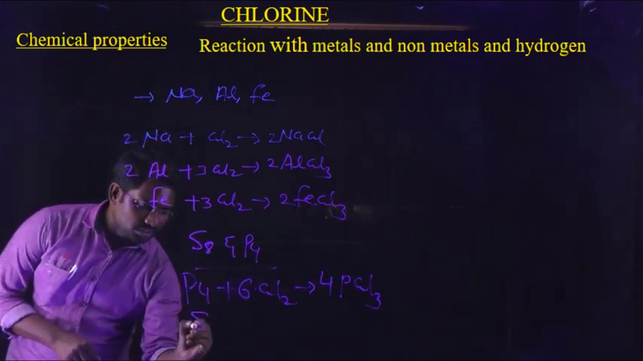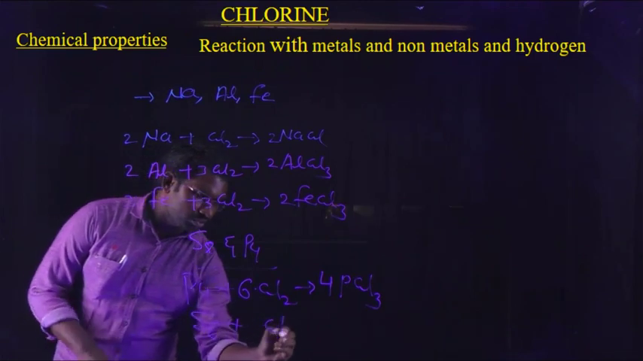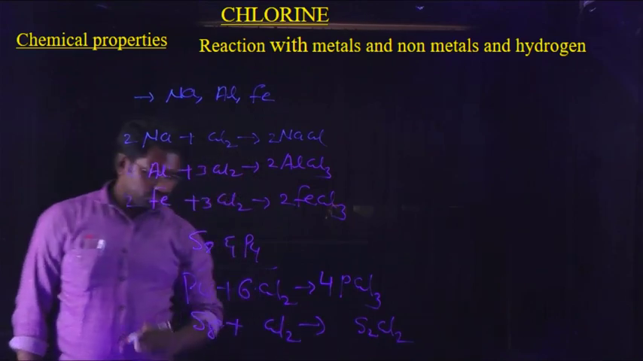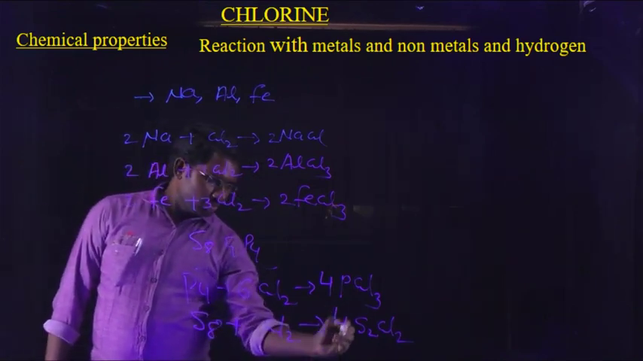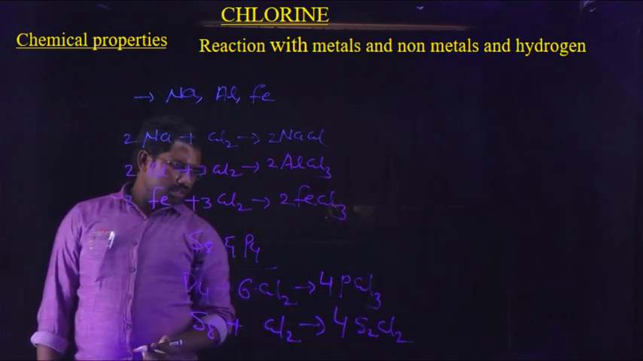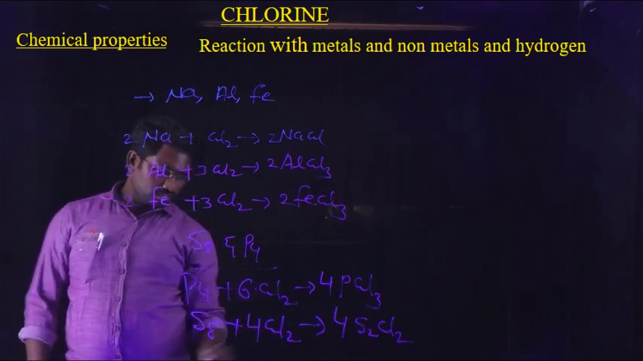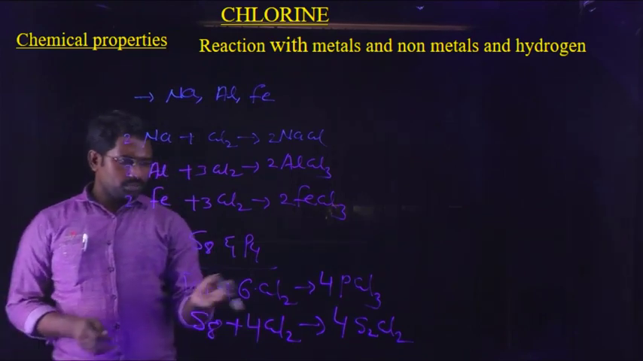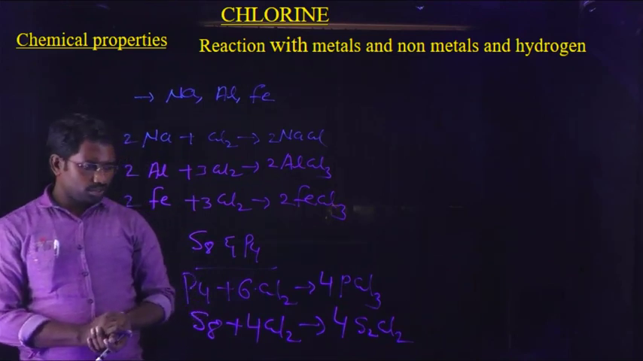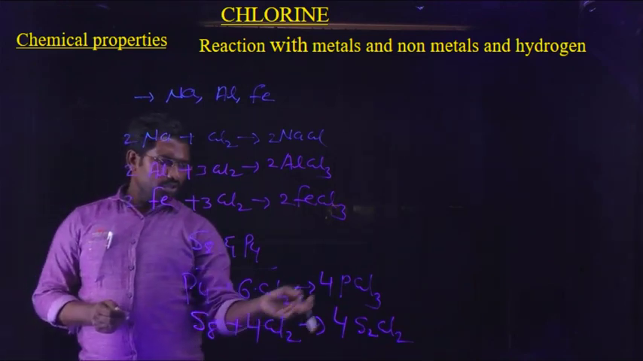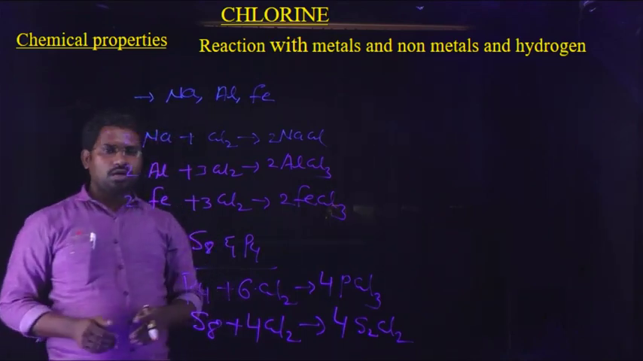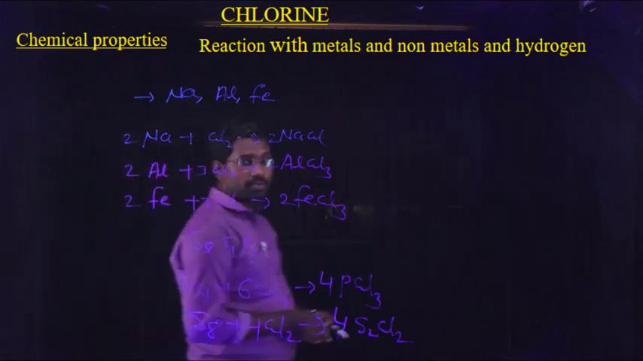Next, sulfur reacts with chlorine. Here also it forms disulfur dichloride, S2Cl2. Here 4 S2Cl2 gives 8 sulfurs and 8 chlorines. Here we put 4 Cl2, so it is balanced. So phosphorus reacts with chlorine to form its respective chloride, phosphorus trichloride. Sulfur also reacts with chlorine to form its respective chloride. So chlorine reacts with some metals and non-metals and forms their respective chlorides.